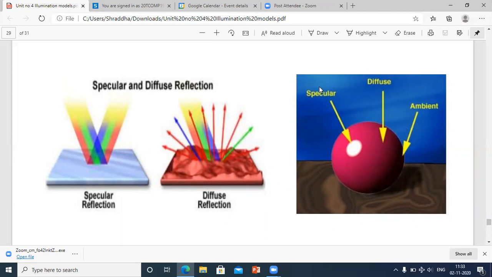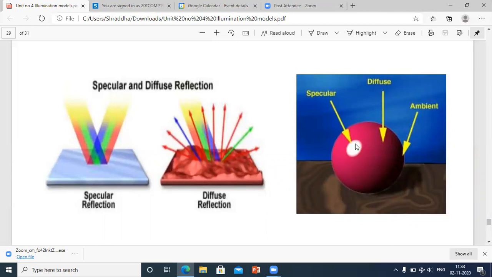Now what do you mean by specular light? Specular light means that part of the metal ball that is shining or glowing very much. So there is a point on that round object that is having high intensity of shininess. So that is nothing but specular reflection.